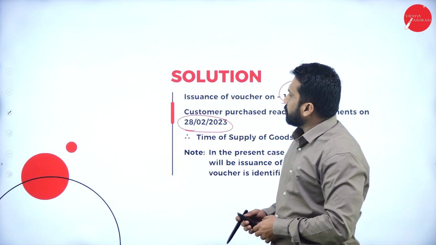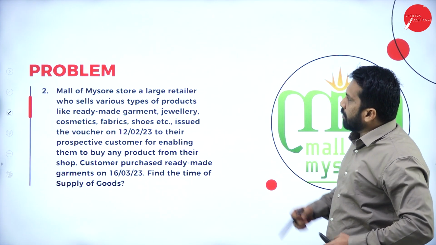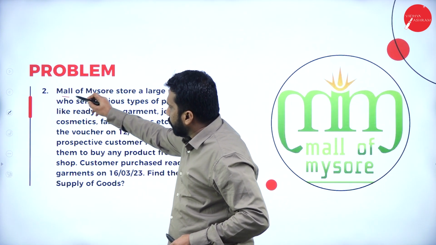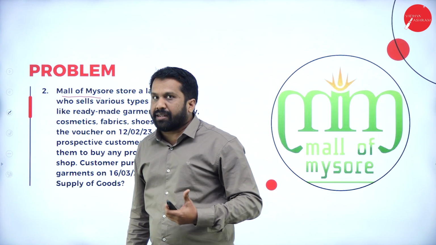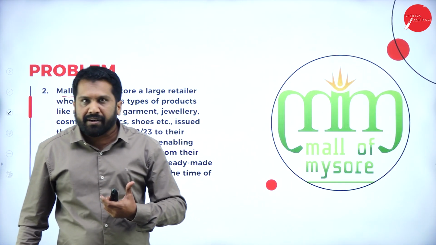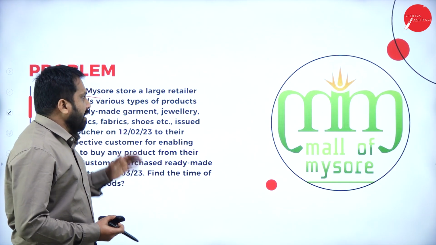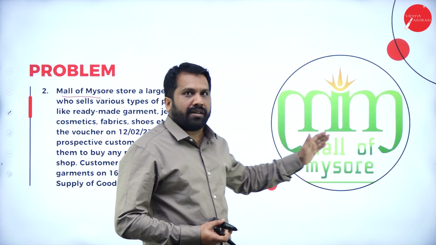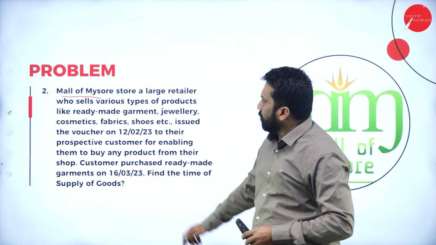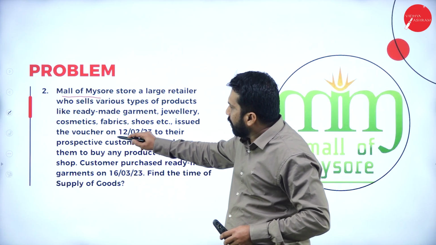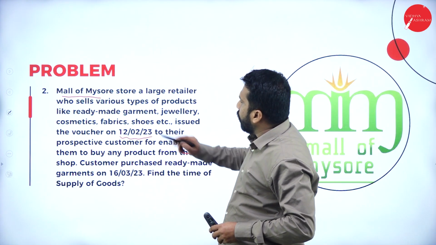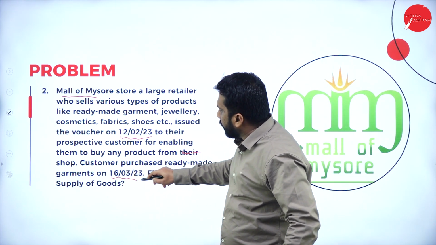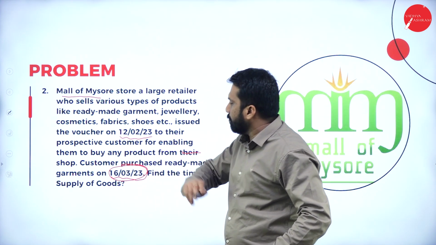Now, once you are done with that, we'll go to the next one, Mall of Mysuru. As I told you, the goods or products are not identifiable because when you enter the Mall of Mysuru, you may buy anything as per your choice. So, that is the reason the voucher is given on 12th February, but you redeemed that voucher on 16th March.